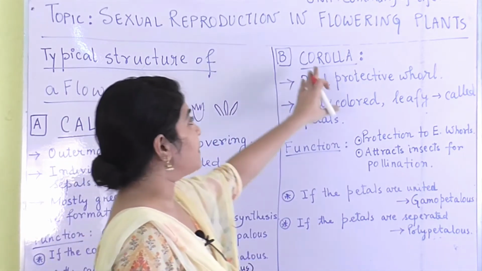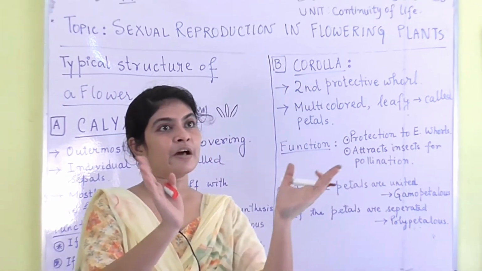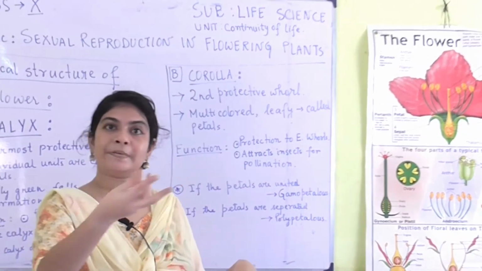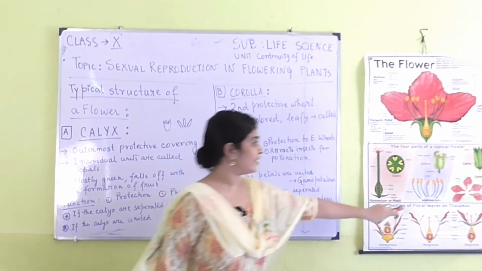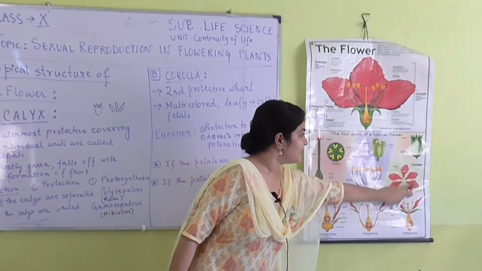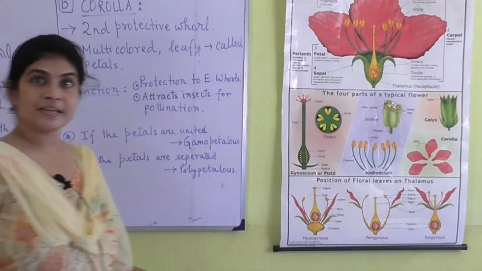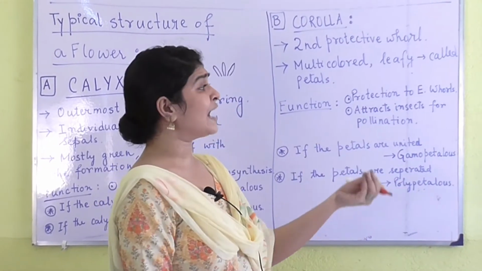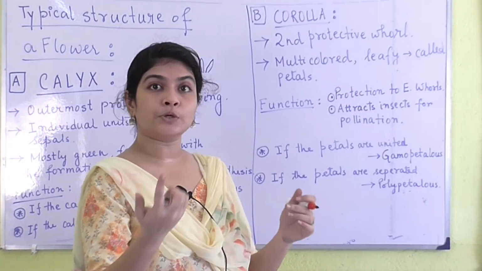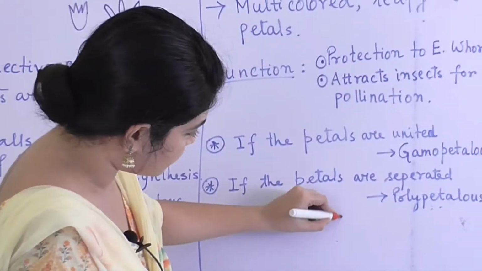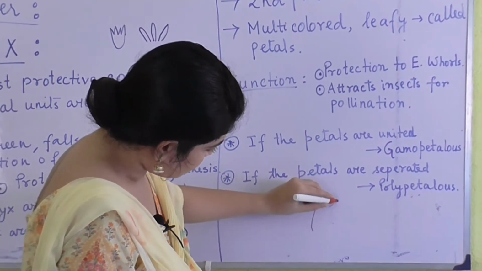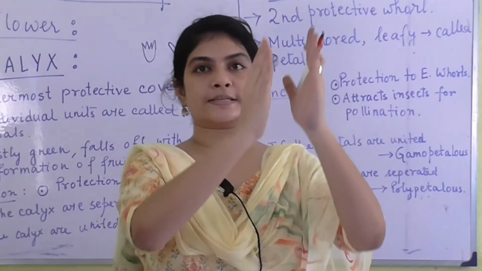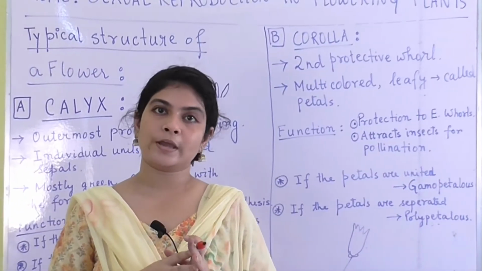Similarly, the petals can be separated in different flowers or they can be united. When the petals are completely separated, like in hibiscus, you will see that all the petals are separated. This type of arrangement is known as polypetalous. And if they are fused, like in datura, have you seen the flower datura? It looks like this. All the petals are united. That is known as gamopetalous.